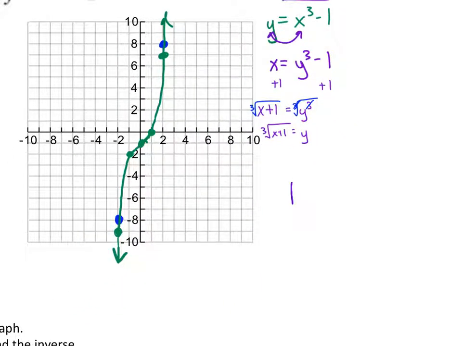So for my inverse, this is kind of how we write y equals for inverses. F inverse of x is cube root of x plus 1. I'm not worried about that, especially if on your graph you've labeled which one's the inverse, or you wrote the equation in the space that I provided when I told you to give me the inverse. But I just don't want you to get thrown off if you see resources or future maths or final exams that write it this way. That just means inverse.